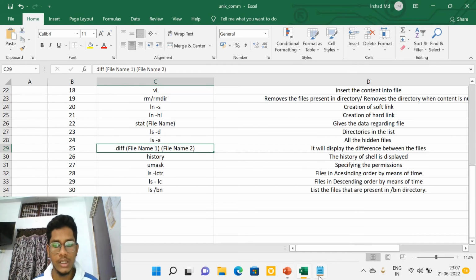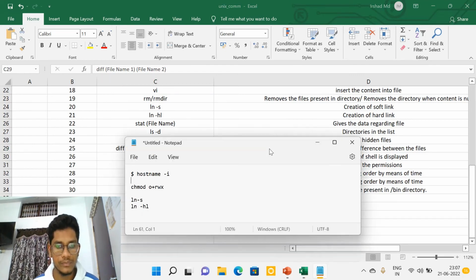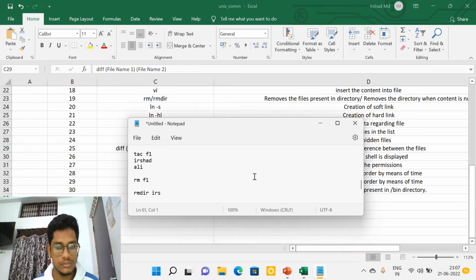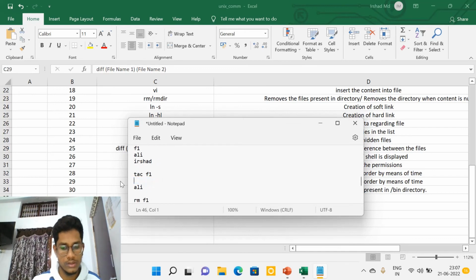For example, I have two different files, right? This is f1 and this is f2.